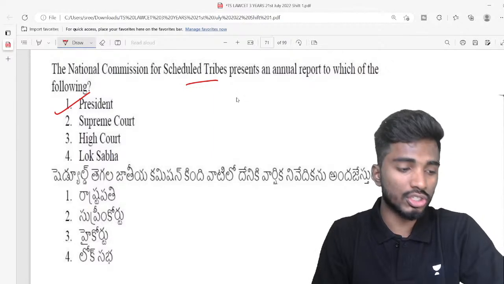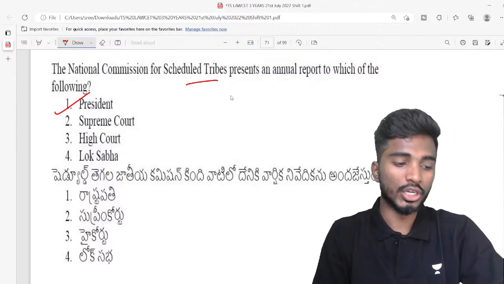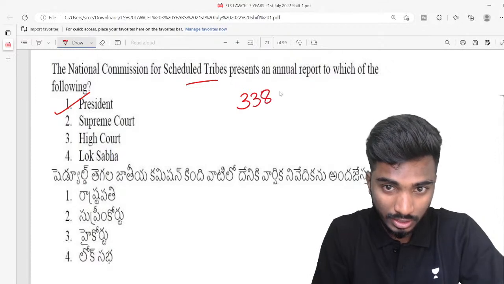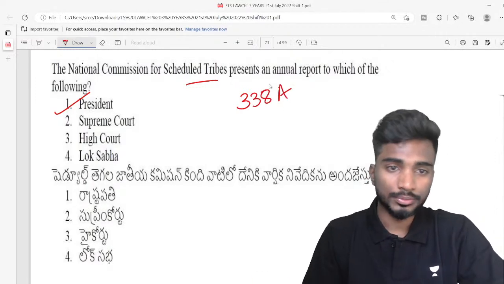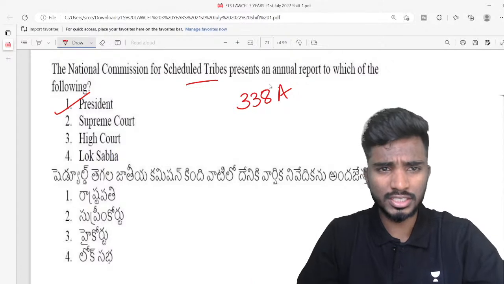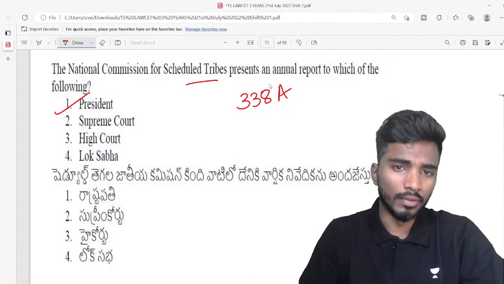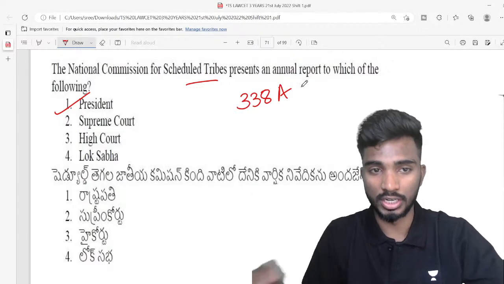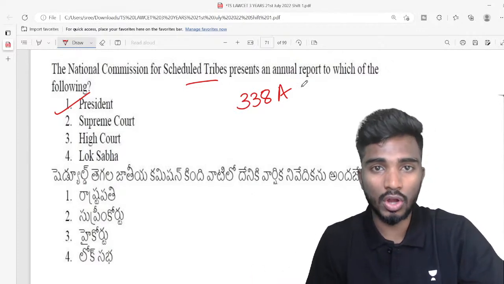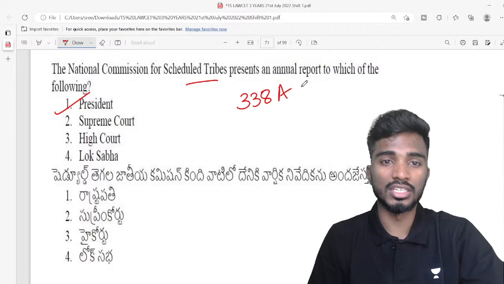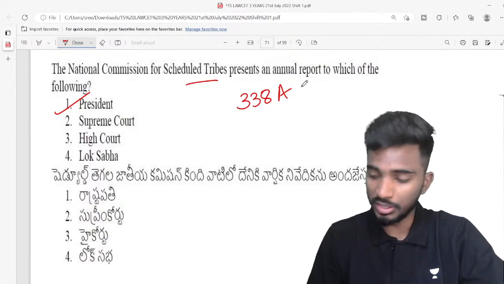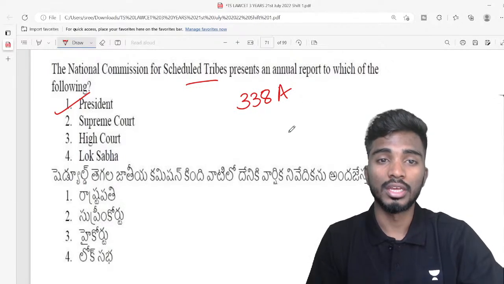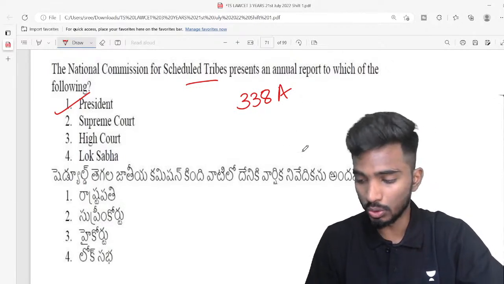So NCST or National Commission for Scheduled Tribes is a constitutional body under Article 338A, right? So among other things, here the NCST will present annual report to the president. So in the report, NCST will talk about the development that is done in the scheduled tribes. If there are any challenges, whatever it is there, it will be communicated to the president by the NCST or National Commission for Scheduled Tribes.